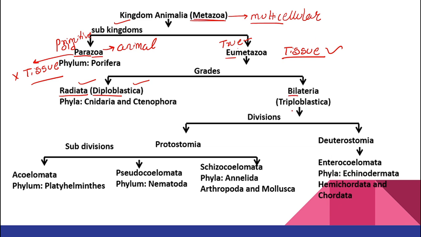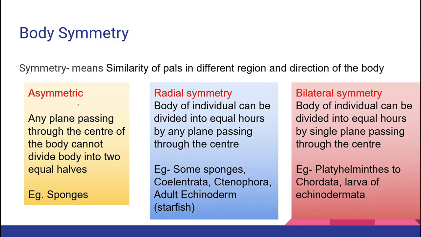Or bilateral or triploblastica. But before moving ahead with this flow chart, you are supposed to understand the meaning of radiata, diploblastica, bilateral and triploblastica, right? So let's begin with our meaning. Let's begin with body symmetry. When I talk about body symmetry, you must have studied symmetry in the lower classes. In maths subject usually we study it. Suppose I'm going to draw a butterfly over here and I ask you, is it symmetrical?